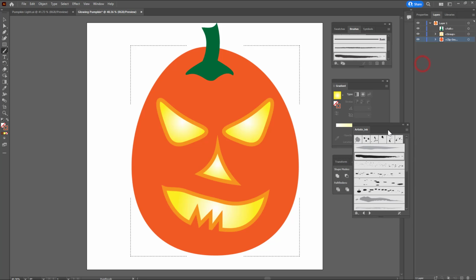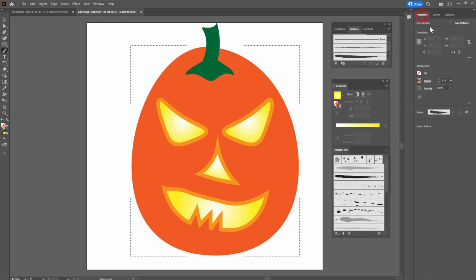And let's see, what size? Let's go to Properties, and the size is really small. Let's try 10 and see what that looks like. You can do this with a mouse or a drawing tablet. I'm going to go ahead and switch to my drawing tablet, and I'm going to start drawing lines on my pumpkin.